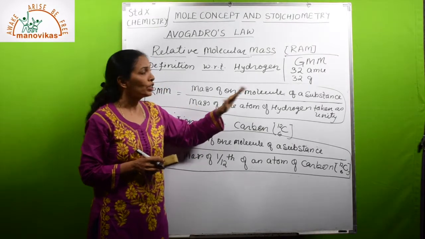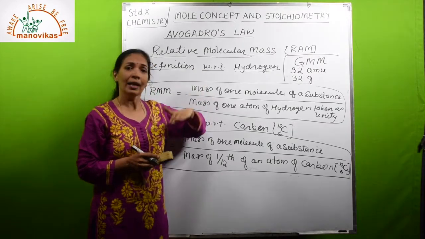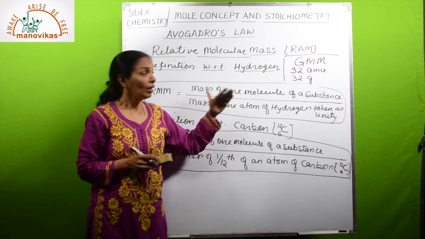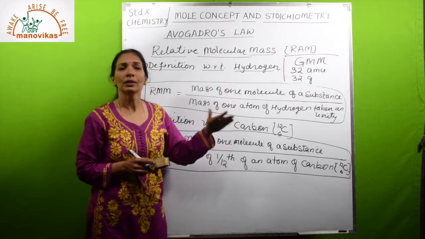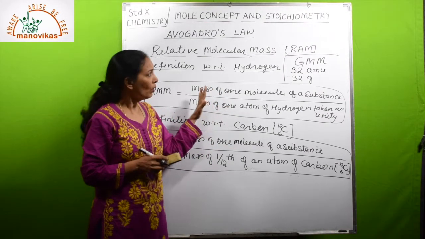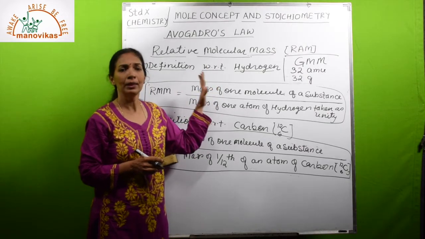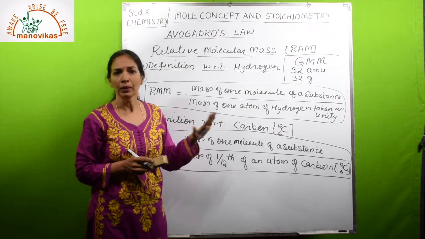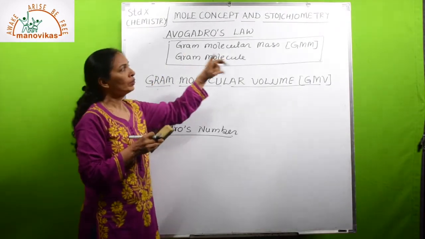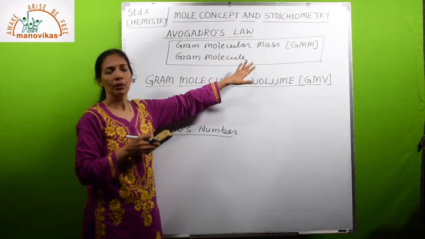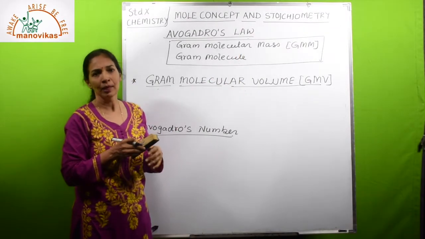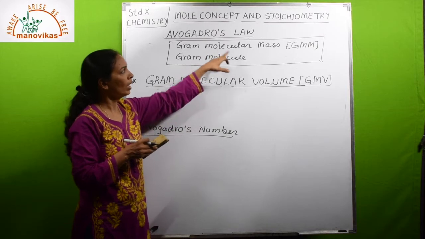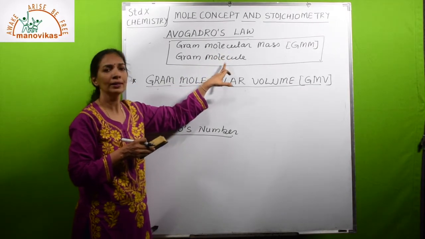This is comparison: 16 times heavier than one atom of hydrogen or 1/12 of carbon, 32 times heavier. So this is all about relative atomic mass, relative molecular mass, gram atomic mass and gram molecular mass. Another term is gram molecule. Gram molecular mass is also called gram molecule.